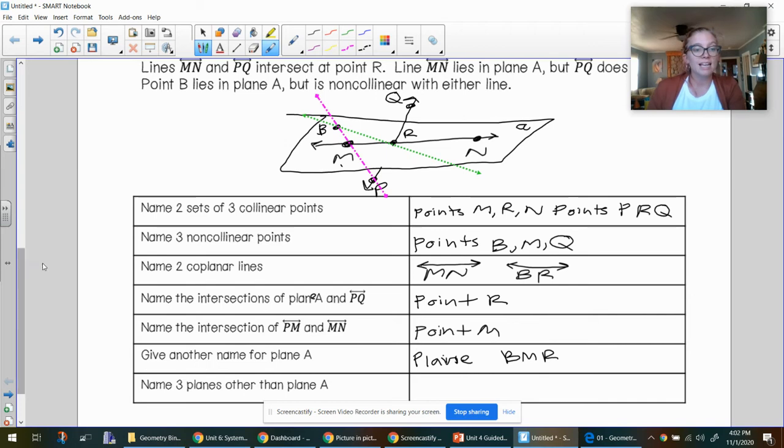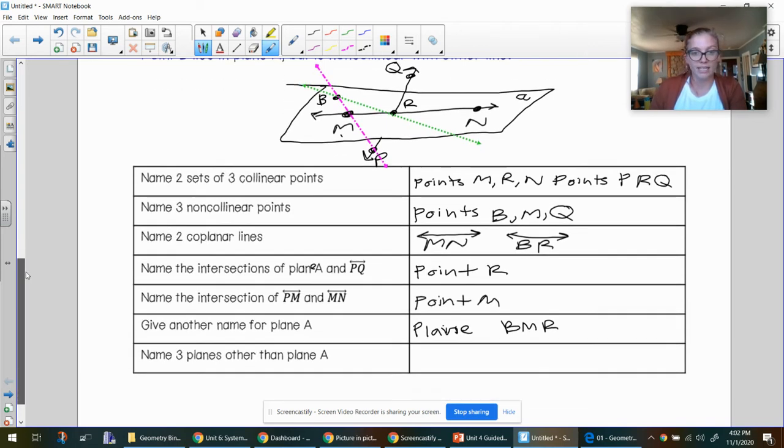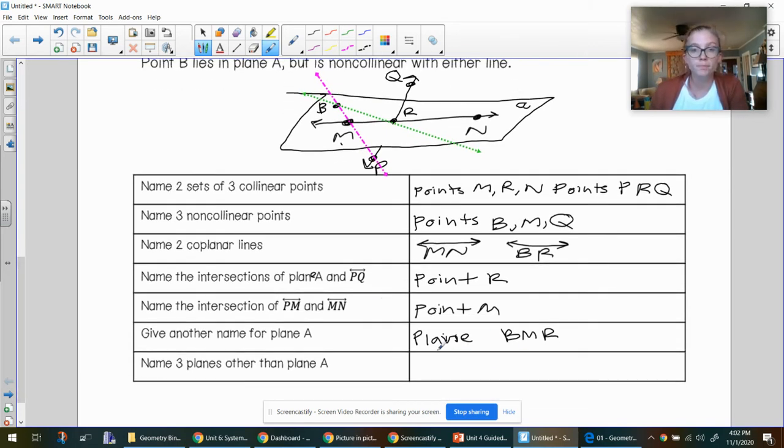And then last, name 3 planes other than plane A. So a plane is just a grouping of 3 non-collinear points. So we could have plane BMQ, which would be a plane that goes a little bit diagonal to the plane that we have right now.